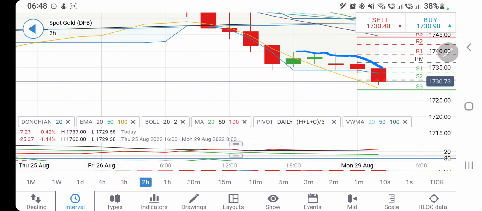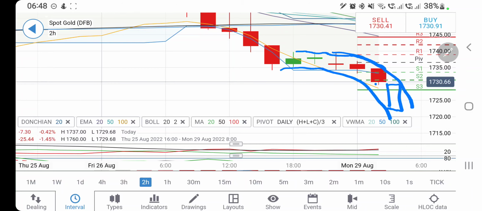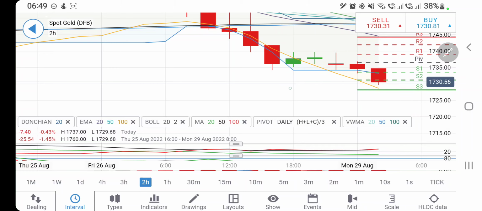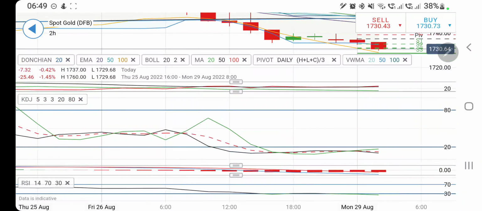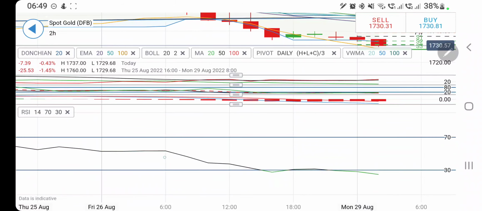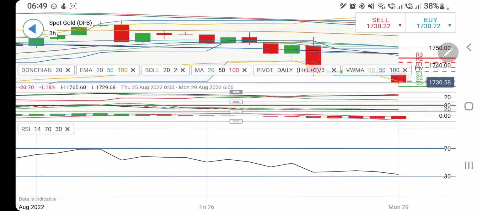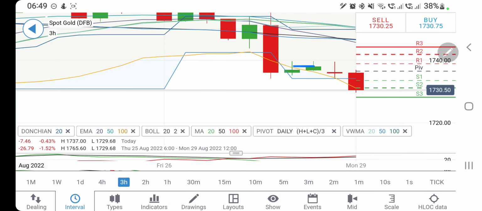Likewise, on the 2-hour chart, as I said, this movement is skewed on the downside. It is giving you lower highs. This is a classical move. The next candle will decide, and this may be a sharp bearish candle which may take it towards 1724, 1718, 1715. These are the levels you should watch out for. For any long, keep the stop loss at 1737 levels. Beyond that, definitely 1740 is the next resistance. If and only if it trades above 1740, consider that a reversal for the day, and you can expect it to rise. Directional movement is bearish. Stochastic is oversold. MACD is white divergent bearish. RSI is oversold. Remember, every indicator on every time frame is oversold.